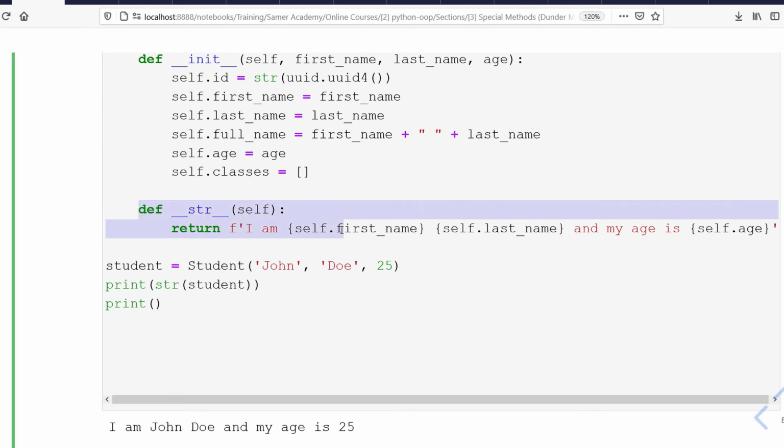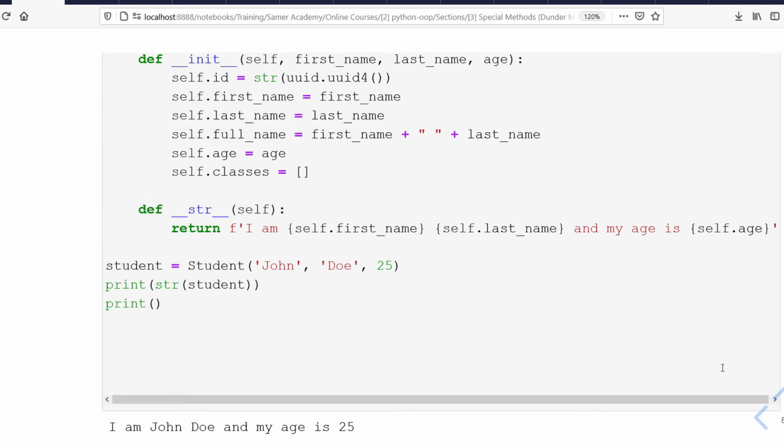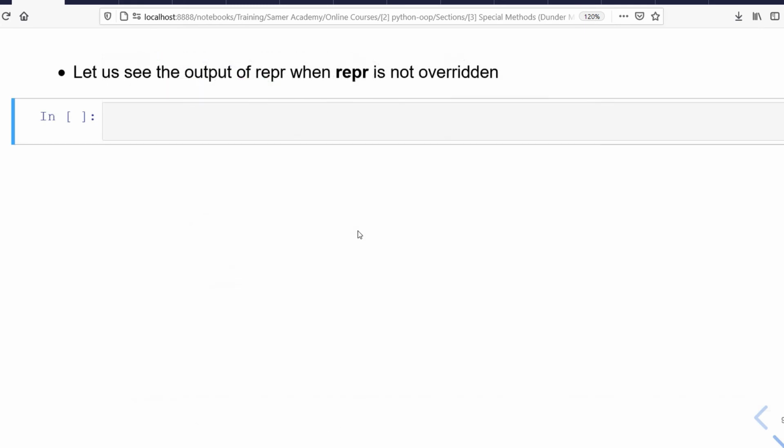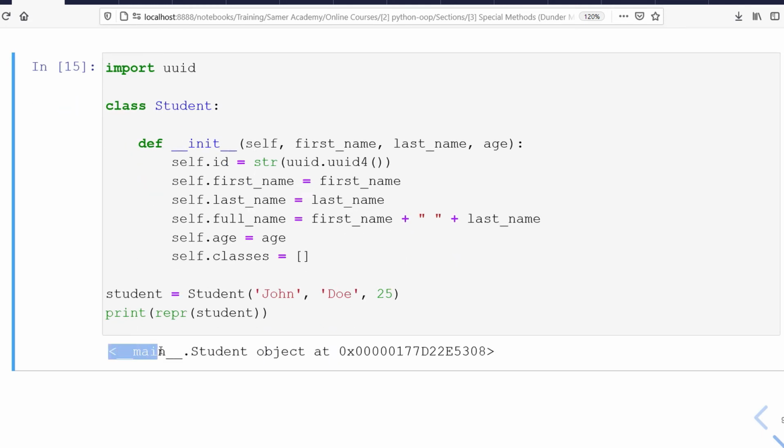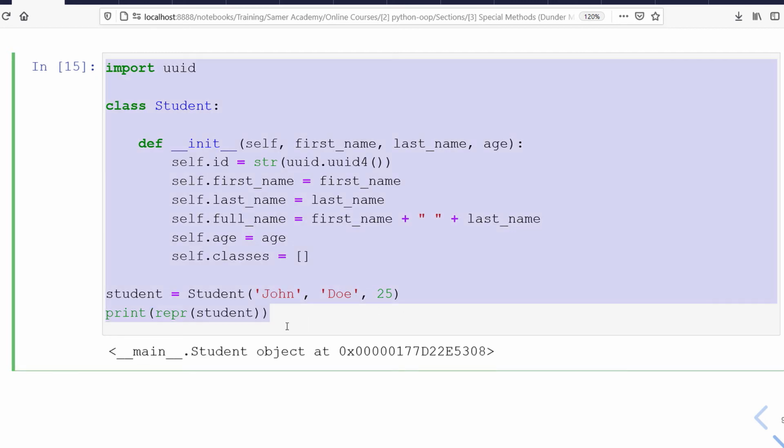Now let's talk about the second method, which is __repr__, the shortcut of represent. I'll start from the same class, which is my Student class, and now I will print repr(student). Run. You will see here again I get the same ugly string that represents my object. Let's see how we can override this method now.